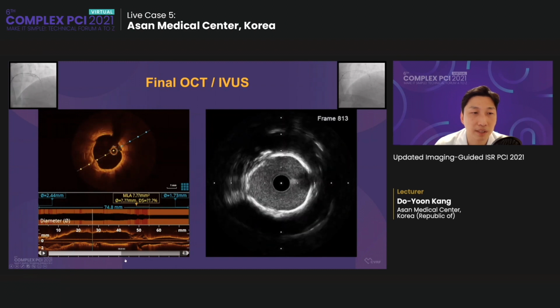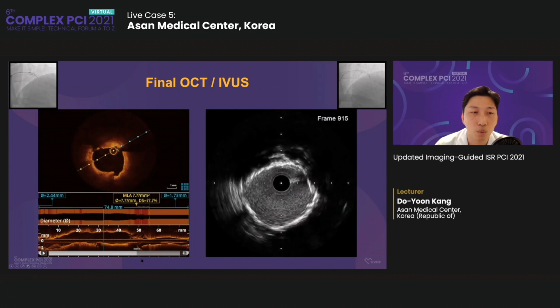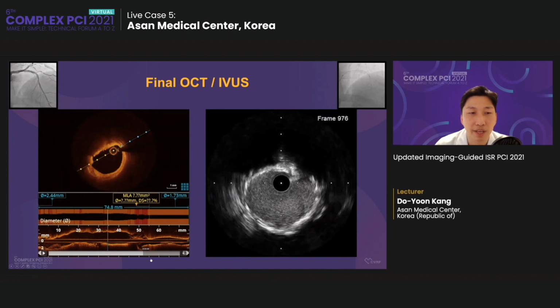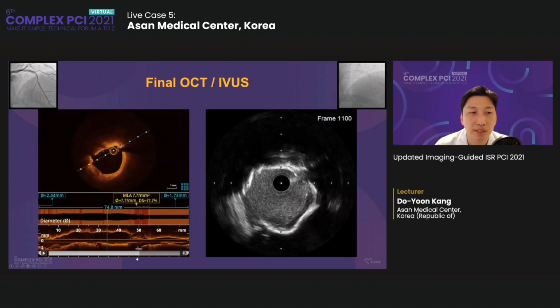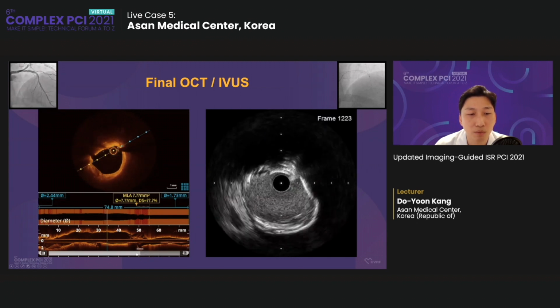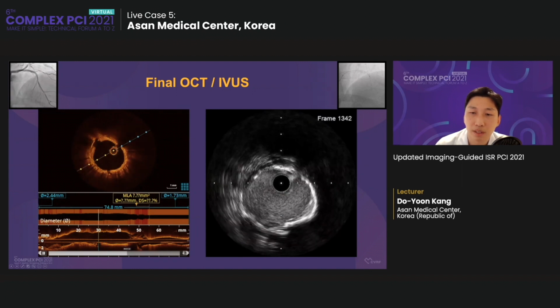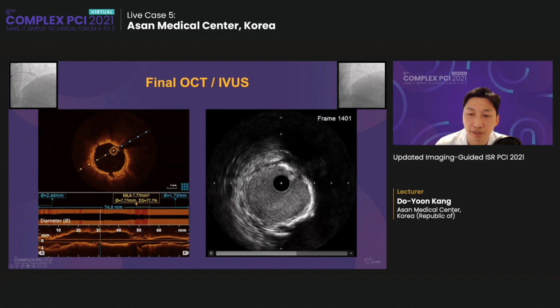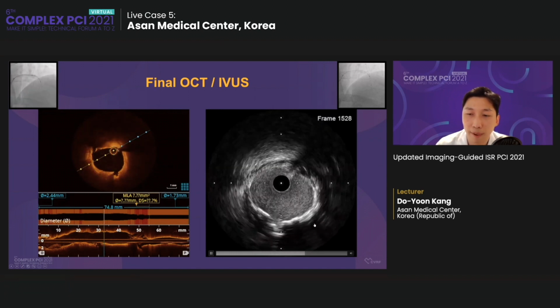And you can see that the calcified neoatherosclerosis also well dilated with the cutting and NC balloon. At the very proximal edge, you can see very minor dissection, but the lumen is well preserved. So we finish the procedure here. Also in IVUS, you can see the lumen was well restored.